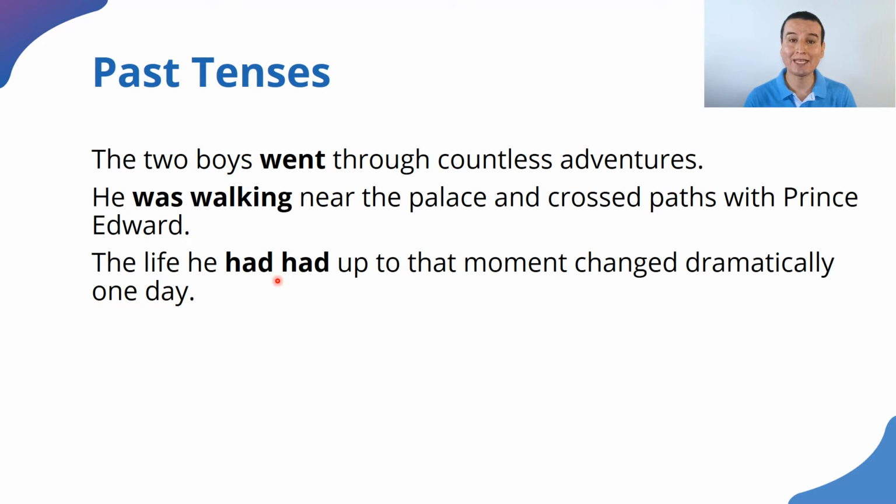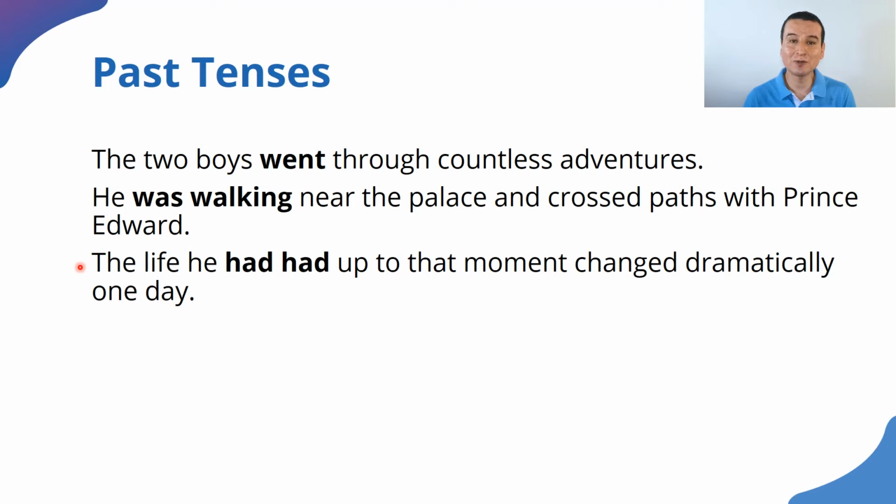We use the past perfect to refer to an action that took place in the past before some time in the past. The life that he had had up to that moment changed dramatically when he met Prince Edward and he switched his life with the prince. All right? That is the most important lesson that you need to learn from this activity.